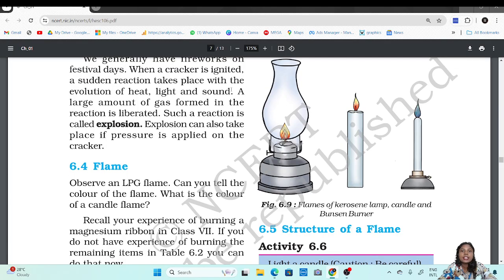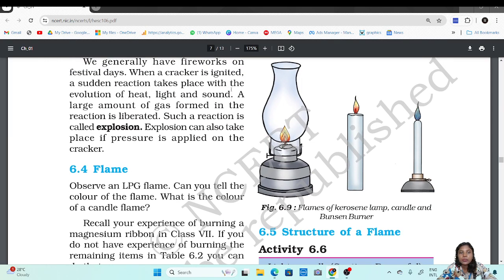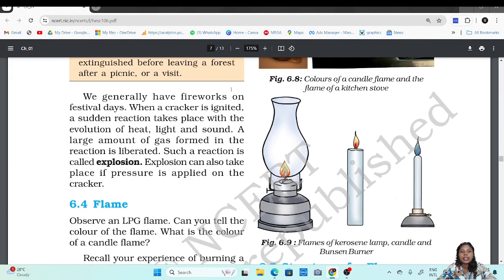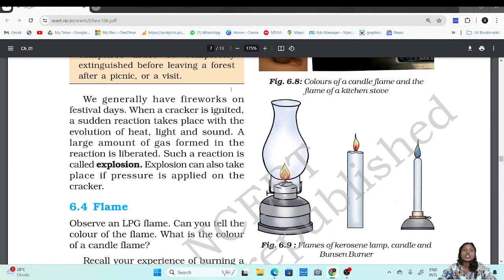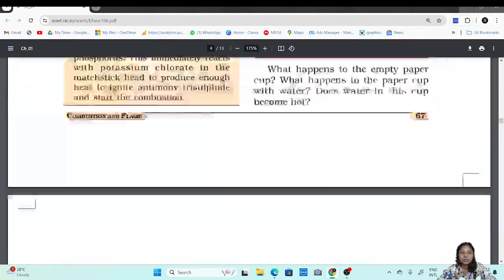Another thing that happens during an explosion is a high level of gas. We see a lot of smoke produced during such explosions. Explosions can also take place if pressure is applied on the cracker. So these were the three kinds of combustion.